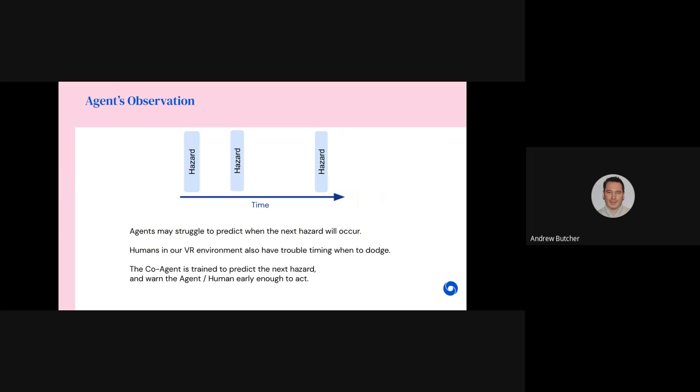Agents may struggle to predict when the next hazard will occur. Humans in our VR environments also have trouble timing when to dodge. The co-agent is trained to predict the next hazard and warn the agent or the human early enough to act.